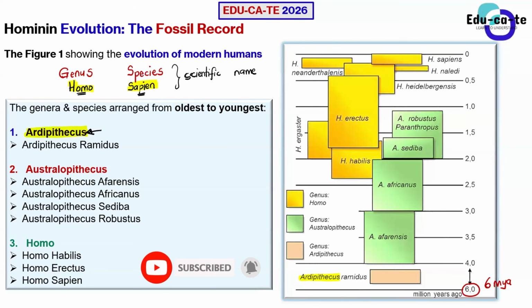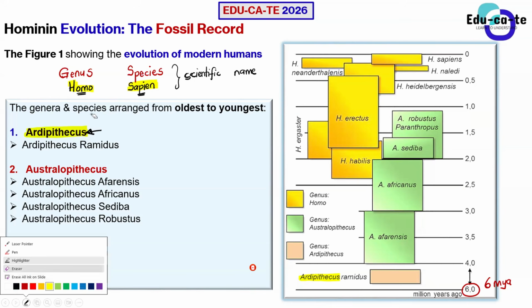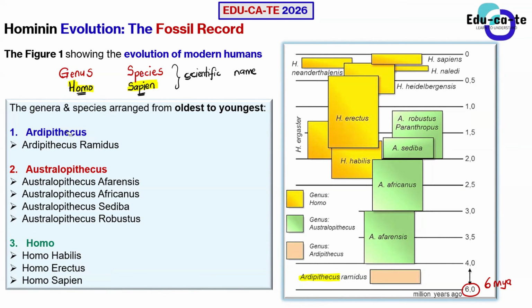So the oldest generation that we have is Ardipithecus. So Ardipithecus existed way far back there, around 5.2 million years ago. It is one of the oldest generations to exist in the hominin evolution. And it had one species, known as Ramidus. So the earliest organism to exist in the hominin evolution was the Ardipithecus ramidus.